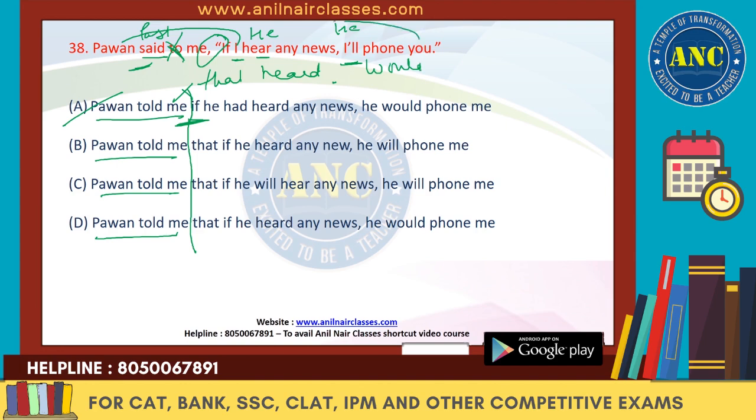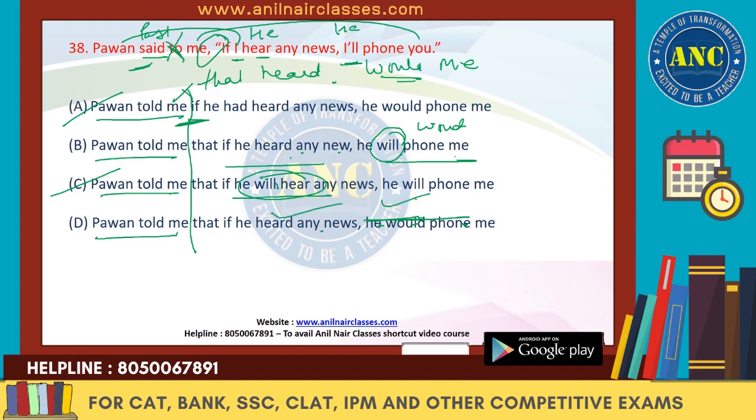"You" will depend upon me. So "he will phone me." So it should be that if he heard any news, he will phone me. Let's keep it on hold. "If he will hear any news": "will" here will not be there because the reported verb is in the past tense. So this has to be changed to "would." So we can get rid of C. "If he heard any news, he would phone me." Right? So here it is "will." "Will" has to change to "would" as we have discussed earlier. So "he would phone me" is correct in the second part. This part also is correct. So D is the right answer. We'll get rid of B.